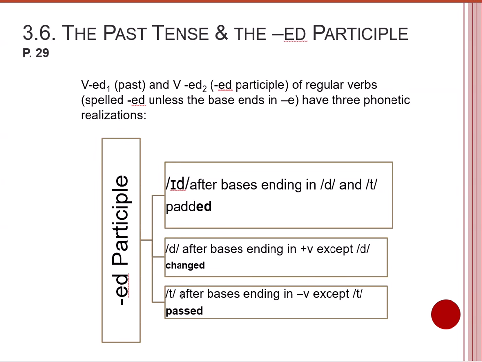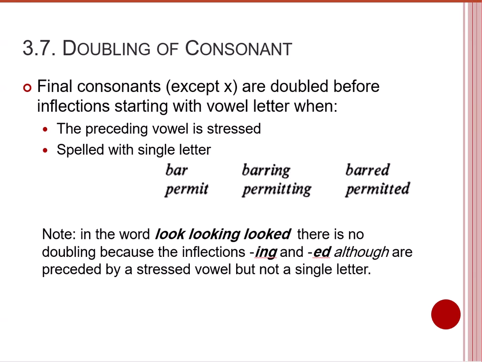And the last realization would be as the sound t after bases ending in voiceless sounds, except for t, because if you have this t, it will be realized as the first case. So any bases ending in any voiceless sounds, like pass, we have the s sound, and then with the addition of ed would be passed, passed, like, liked. Again, matters of phonetics and phonology.